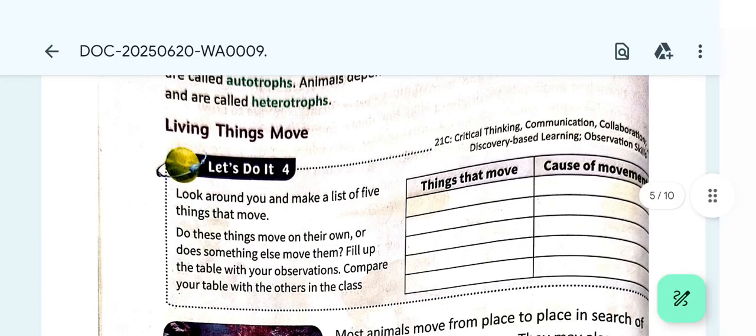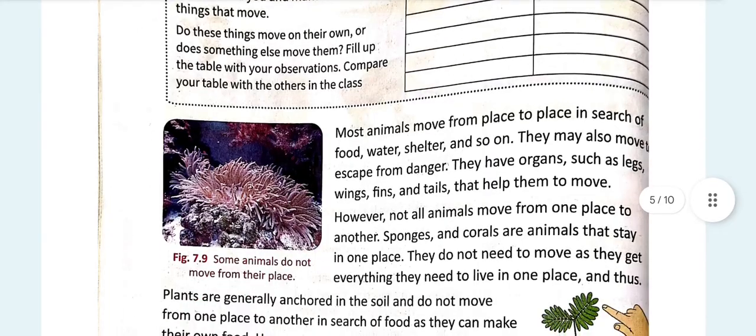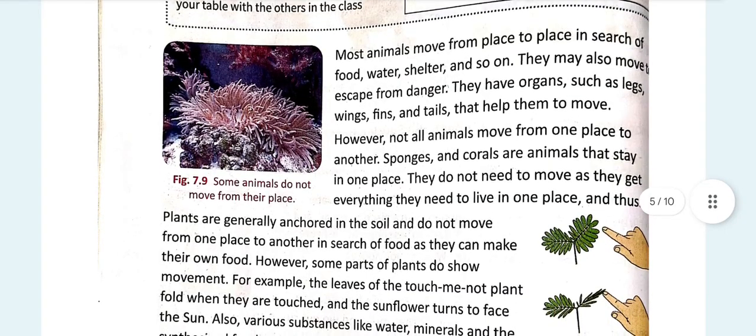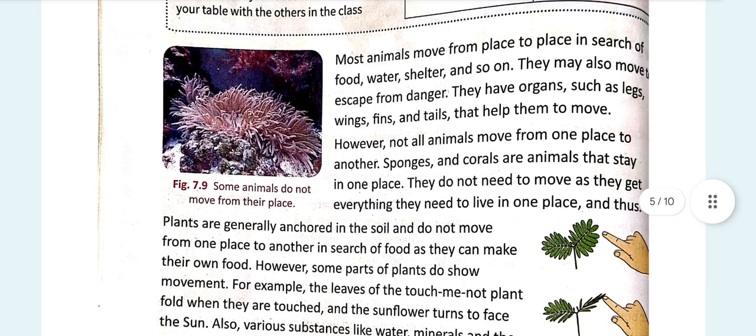The cause of movement could be anything else as well, but mostly it is that in living things. Hence most animals move from place to place in search of food, water, shelter, and even to escape from danger.